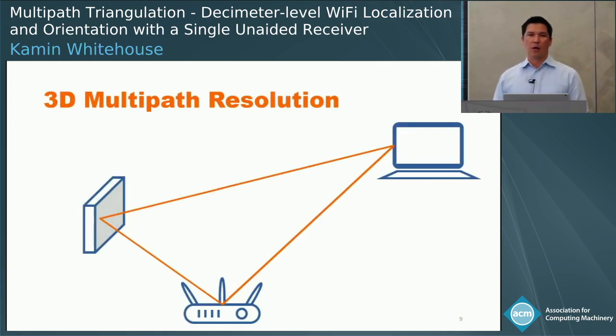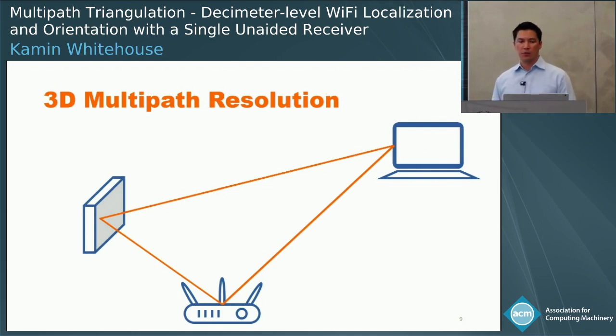So as you know, RF signals propagate along multiple paths to get from the transmitter to the receiver. But the receiver can only measure the total sum, the mixed signal from all of those paths. And the goal of multipath resolution is to estimate parameters of the individual paths based on the aggregated measurements that are taken at the receiver.